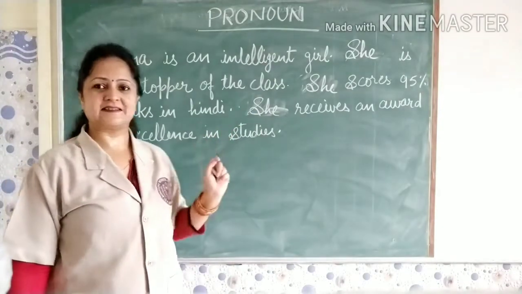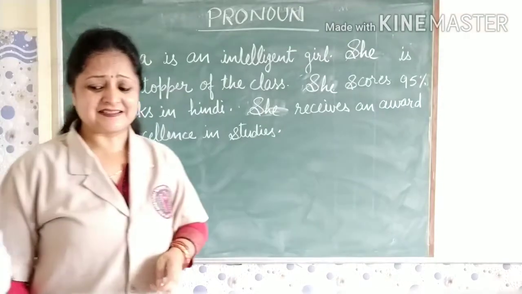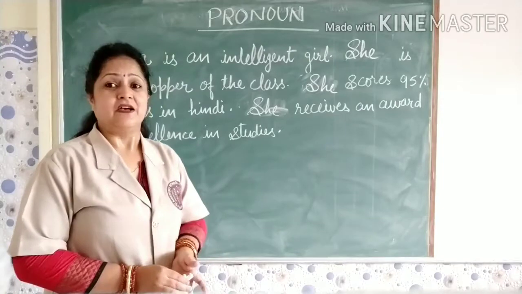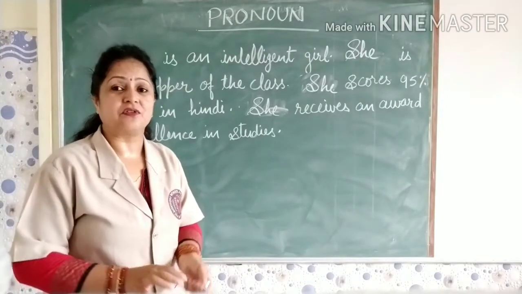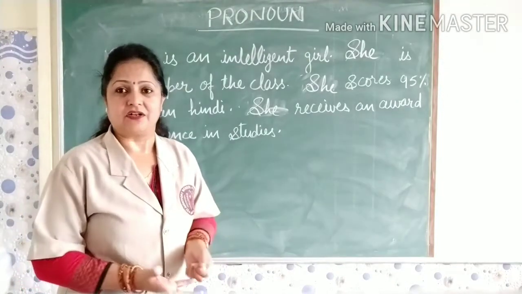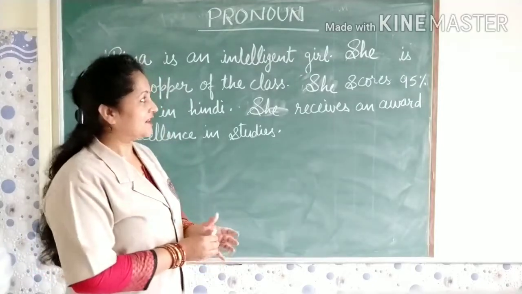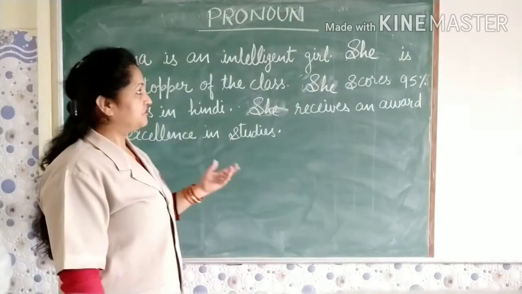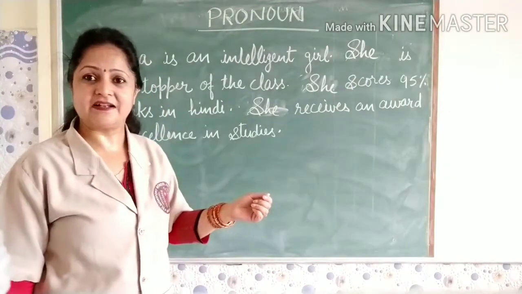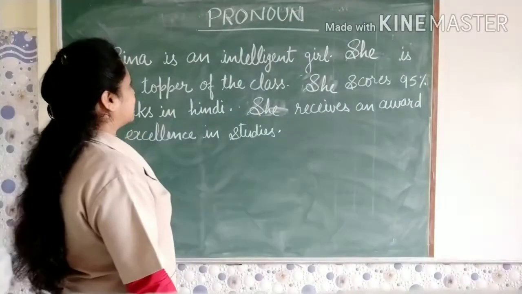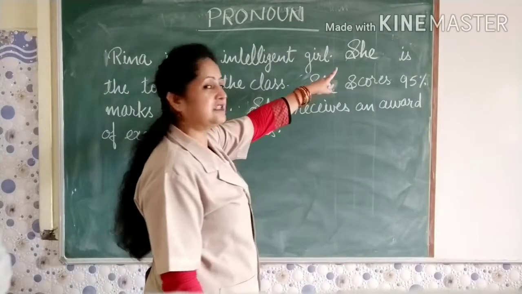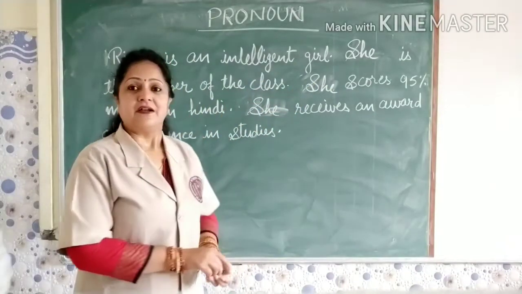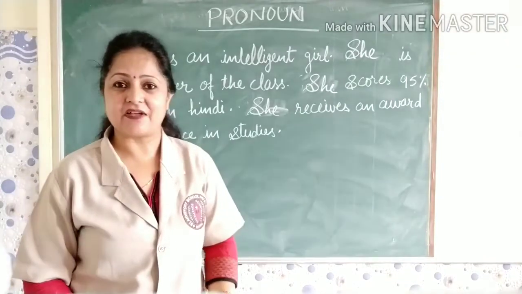All the sentences are same, but we made a little change here, and due to that little change, now when we are speaking this sentence, it is not looking very awkward. Why? Because of this repetition of the noun, the sentence was very awkward. But now we are not repeating the noun, we are just using the pronoun she instead of repeating the noun. So I think now pronoun is clear to everybody.